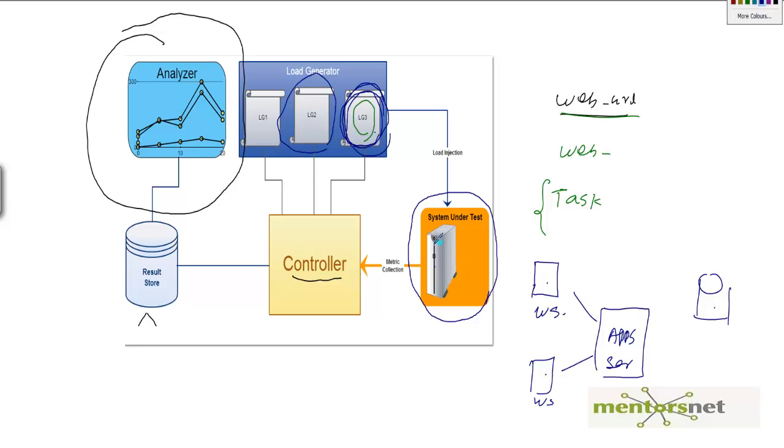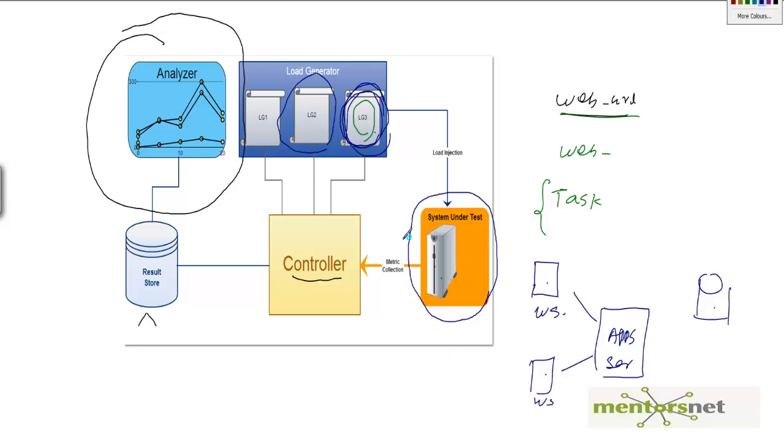In real time, the load generators and system under test are completely different, and the system under test may even have multiple machines. So while you design the scenario, ensure that you monitor all the machines that are part of the system under test, including the load generators.